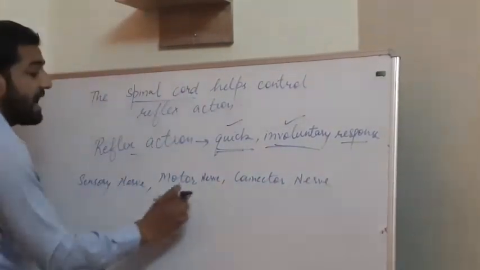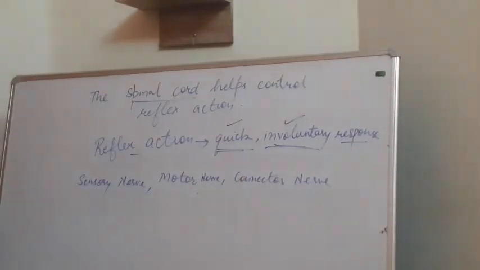Each nerve has its own function in our body, and they are all connected with each other. A stimulus is given to our body and received by the receptor, which takes part in that reflex arc. Before that, you should know what sensory nerves, motor nerves, and connector nerves are.